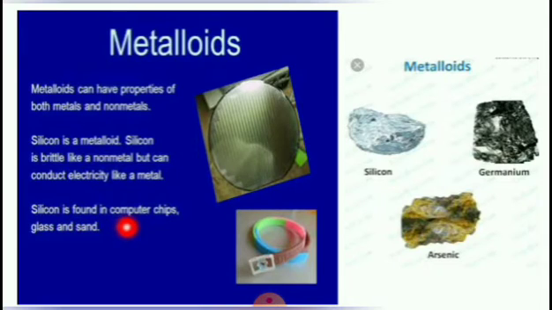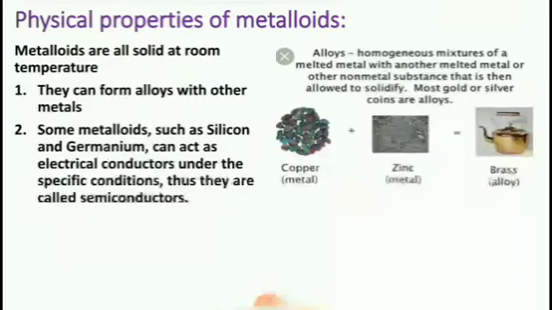Silicon is found in computer chips, glass and sand. Metalloid examples: silicon, germanium, arsenic. These are the examples of metalloids. Physical properties of metalloids: metalloids are all solid at room temperature.